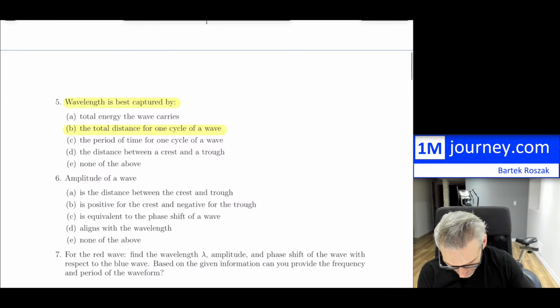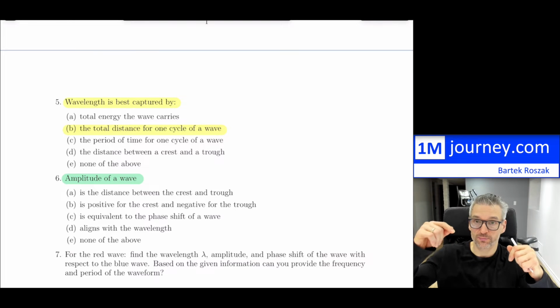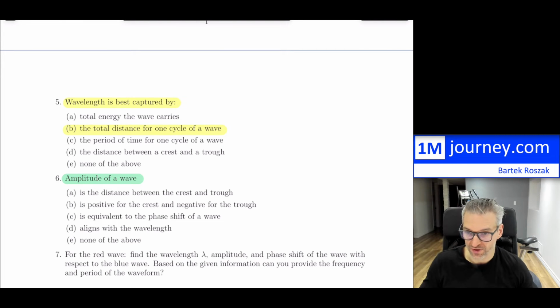Question number 6. Amplitude of a wave. Is the distance between the crest and the trough. No, it is not. It's not from peak to bottom or bottom to peak. So that's not true. Is positive for the crest and negative for the trough. No, amplitude is always positive, actually. Is equivalent to the phase shift. No, it's nothing to do with phase shift. Aligns with the wavelength. No, amplitude does not align with the wavelength.